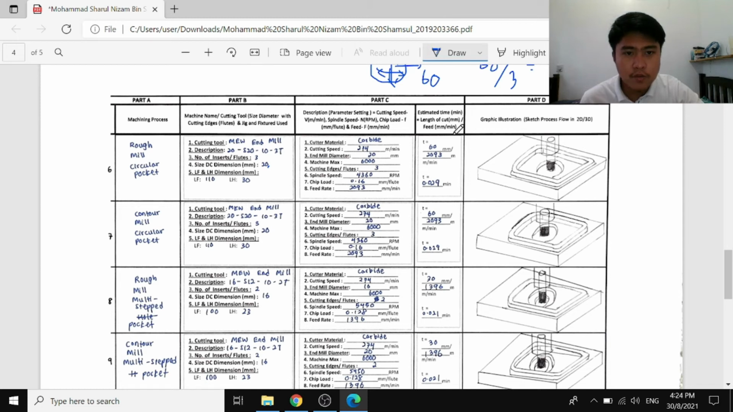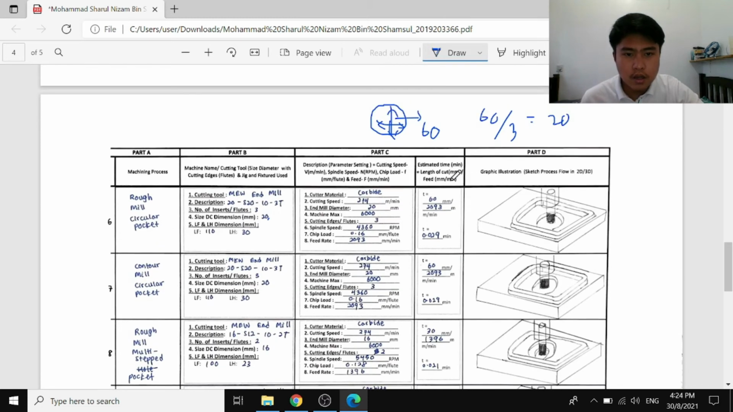So for the length of cut, the estimated time is equal to length of cut over feed. As we know, the diameter is 60, so I choose 60, and the feed rate is equal to 2093. So when we divide the length of cut by feed, we will get 0.029 minutes.